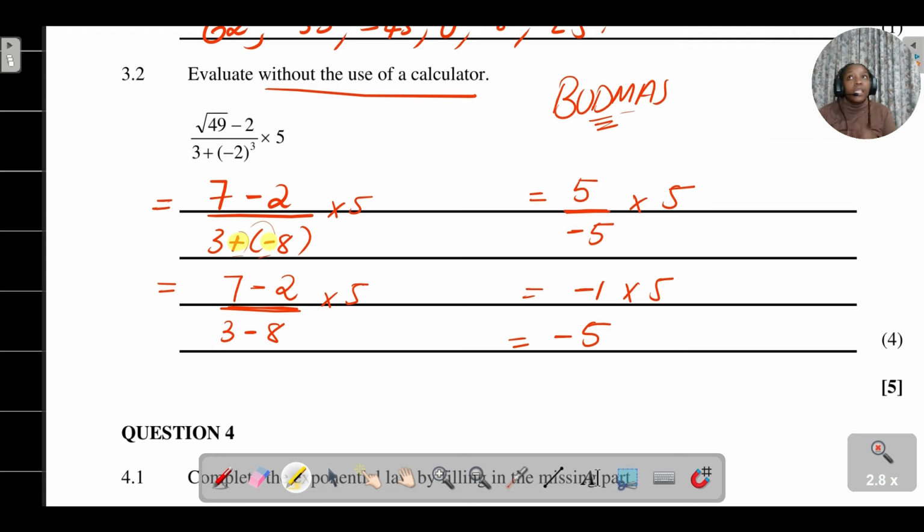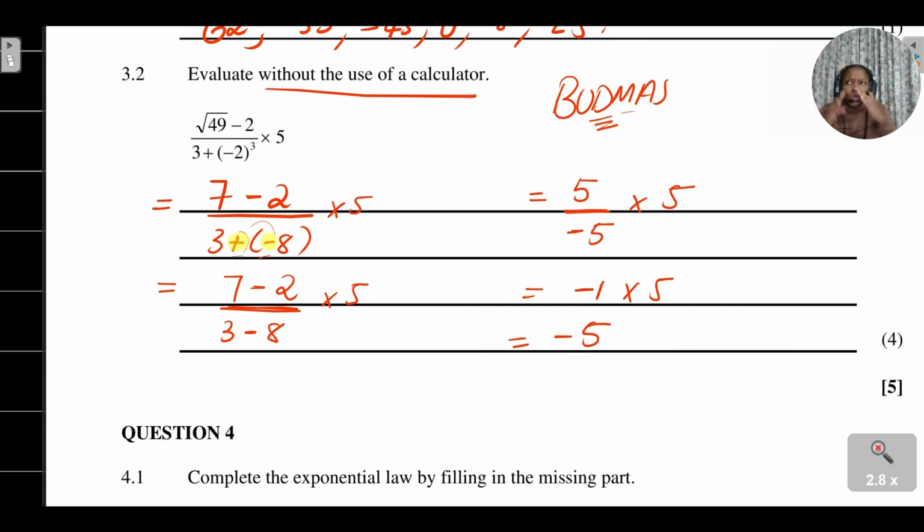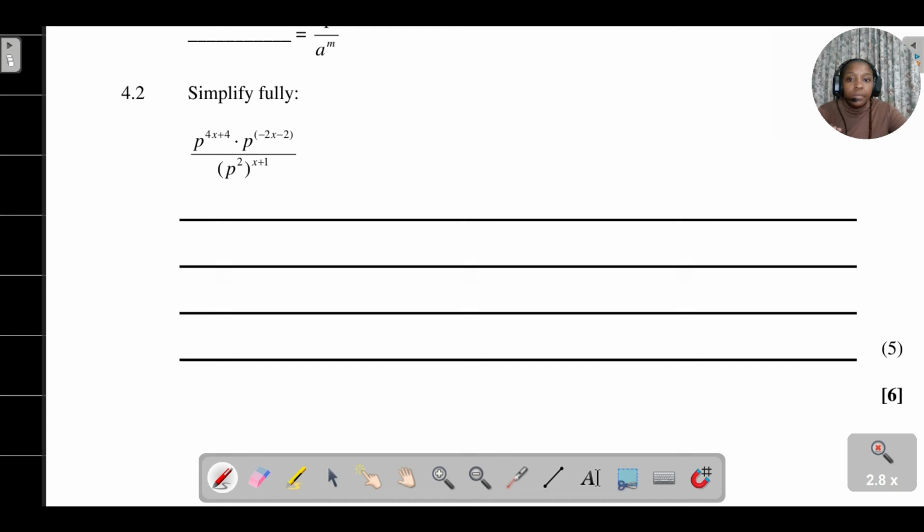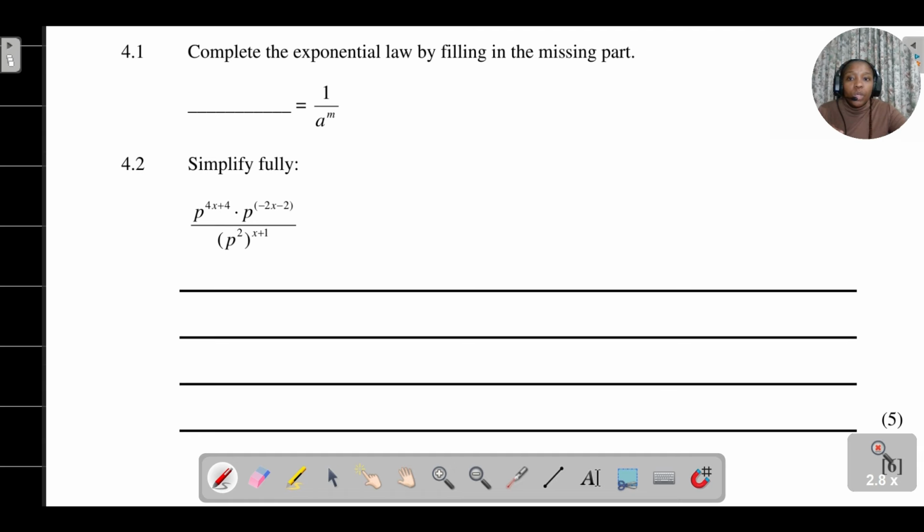Also remember that you've got terms in the numerator and terms in the denominator. As you are working through your solutions, you want to simplify what's happening in the numerator and what's happening in the denominator, and then take it from there. I think that is the most logical and correct way to go about simplifying this question.